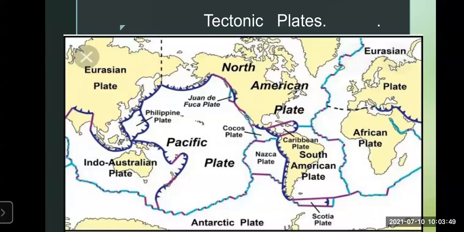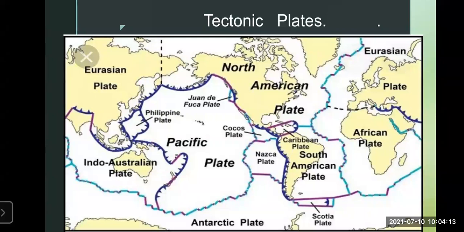How many plates are there? There are seven major tectonic plates. Apart from those, there are 20 minor tectonic plates. Recently, according to the recent discovery, there are 100 minor tectonic plates. Now we'll see only the major tectonic plates here in the slide.